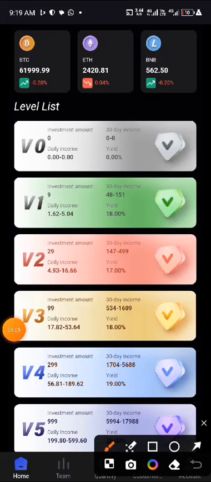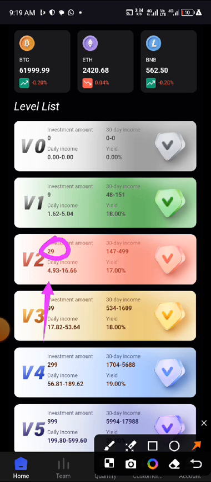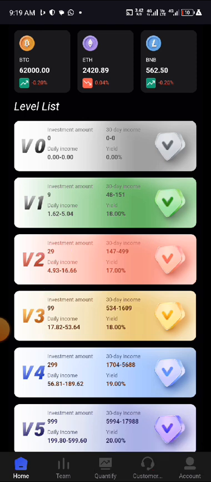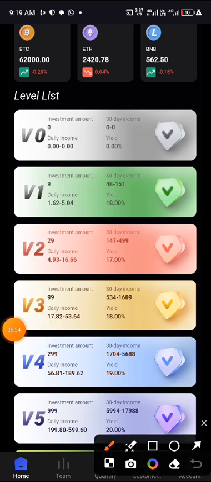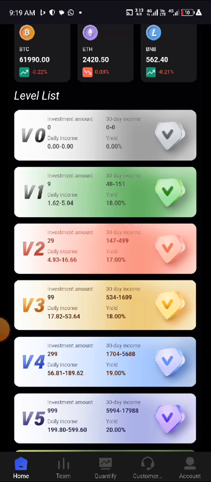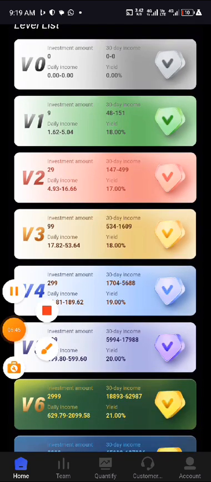If you look at this one also, you will see that the minimum for VIP 2 is $29. That $29 will yield you $4.93. But you can deposit more than that. You can deposit $30, $31, $40, like that. The highest you can deposit on VIP 2 is $98. That $98 will yield you $16.66 every day. So you should know how to do your calculation.